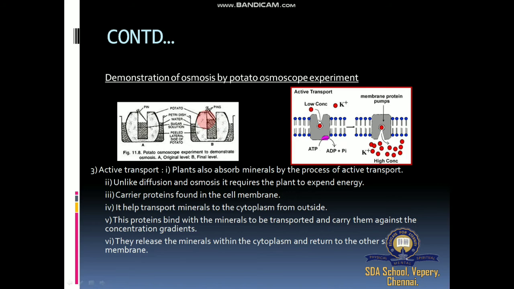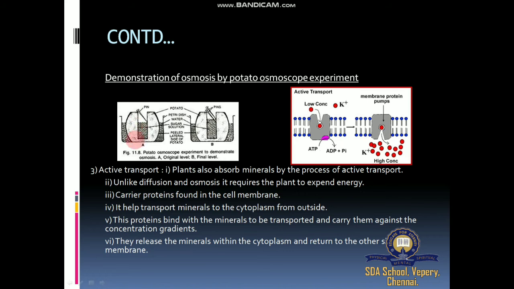Mark the level within the cavity with another pin, the second pin, the second level also. You will see that the level of sugar solution in the cavity has risen. Water from the beaker entered the cavity by osmosis and caused the sugar solution to rise. So here the osmosis process happened.